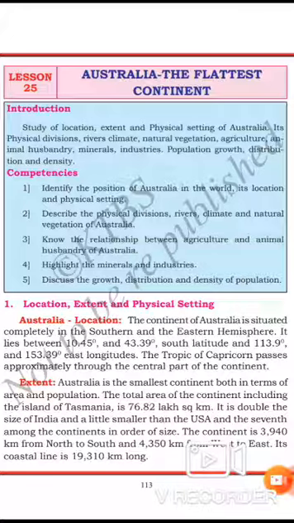Winter extends from June to August. In our India, the winter season is different. During this season, the temperature is low and it decreases southward. But the pressure is high, and the winds blow from the land towards the sea.